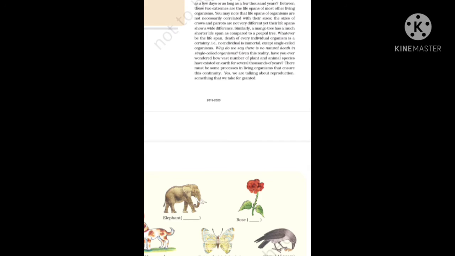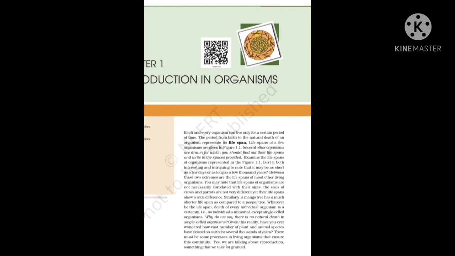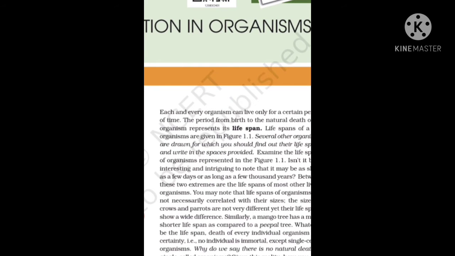Isn't it both interesting and intriguing to note that it may be as short as a few days or as long as a few thousand years? This line says that the lifespan is very interesting and intriguing to note, as it can be as short as a few days or as long as thousands of years.